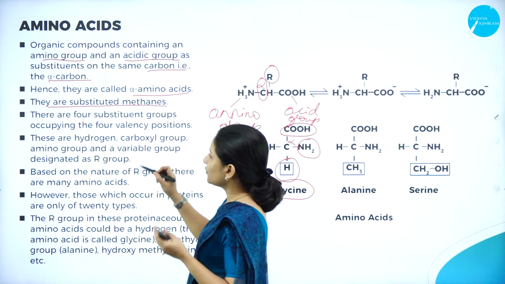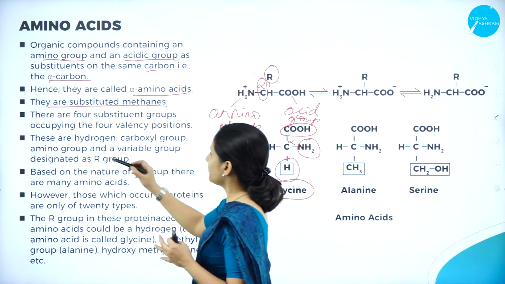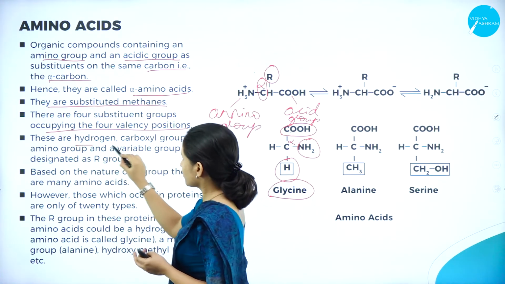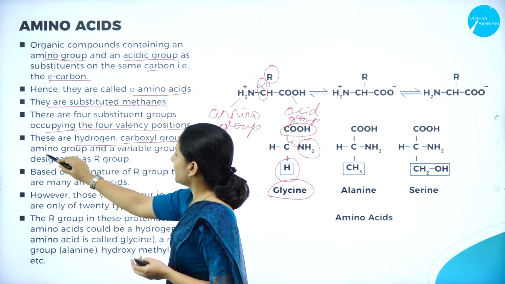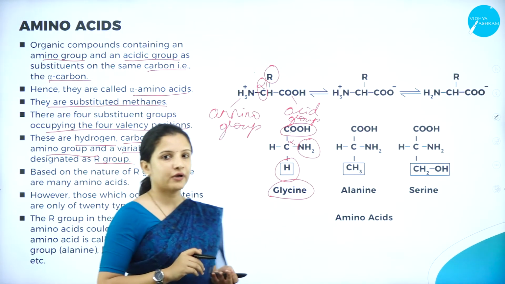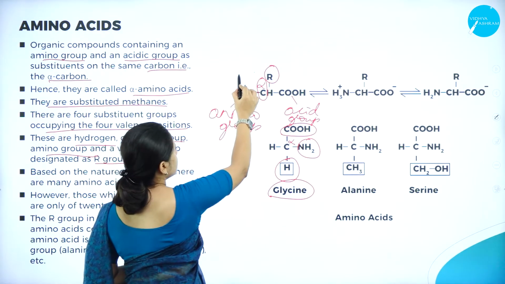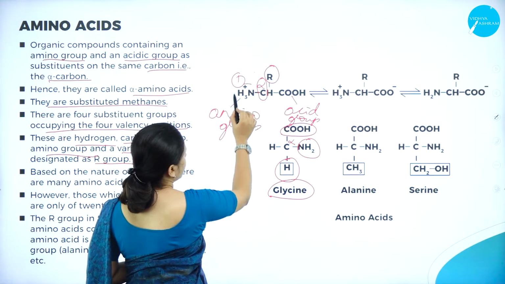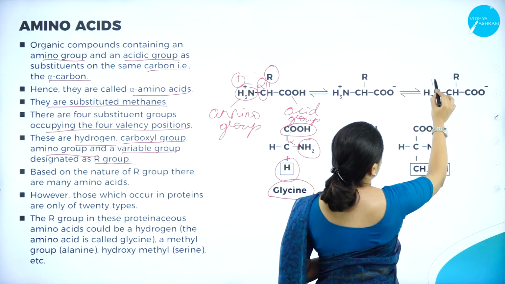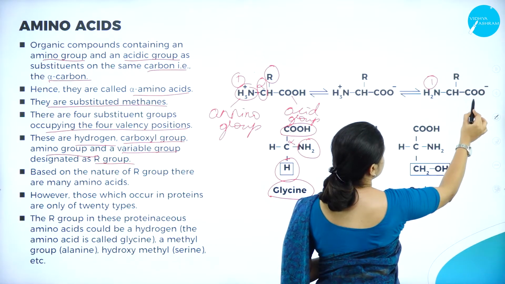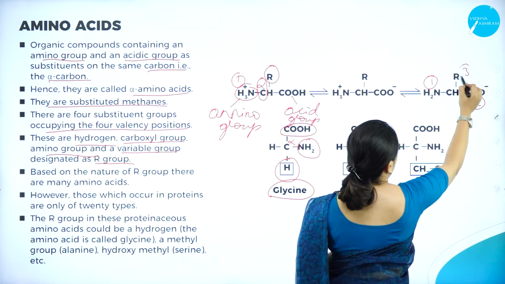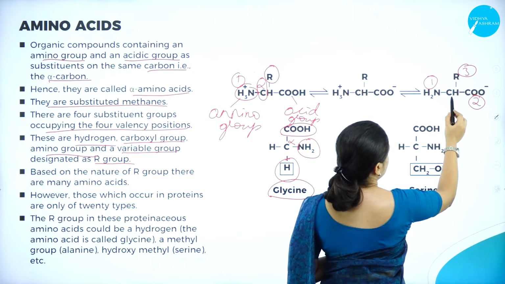So there are 4 substituent groups occupying the 4 valency positions. They are hydrogen, carboxyl group, amino group, and a variable group designated as the R group. Can you see here? One group is the amino group, then comes the carboxyl group, then comes the R group, and in the middle comes the alpha carbon.